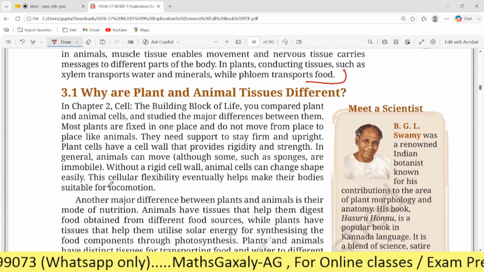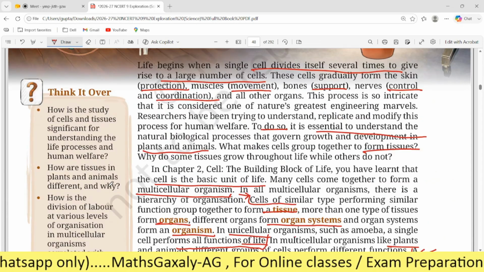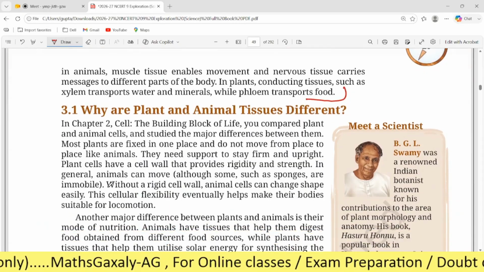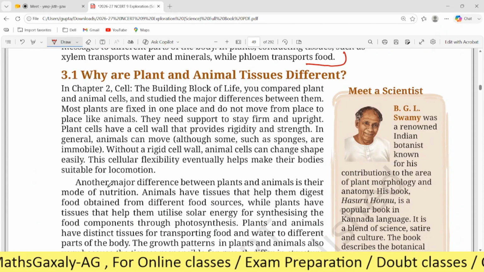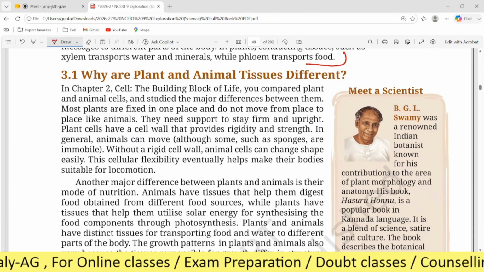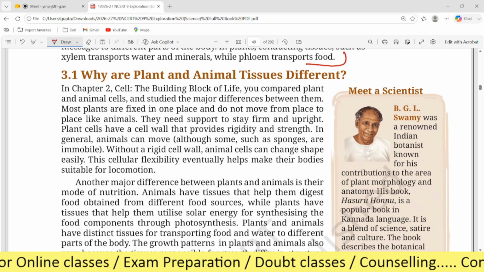Why are plant and animal tissues different? Okay, this question, the same question we discussed here, right? So this one we will discuss in detail. In chapter 2, Cell, the building block of life, you compared plant and animal cells, and you studied the major differences between them.